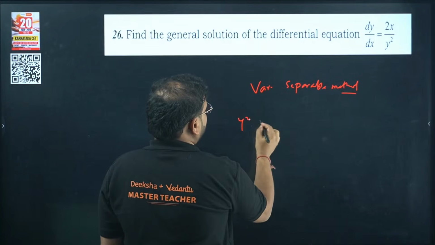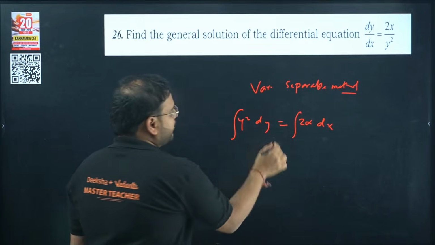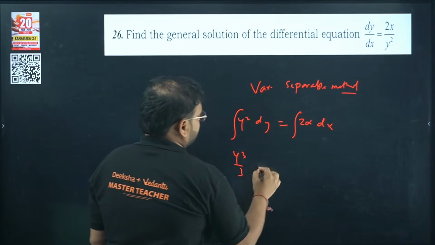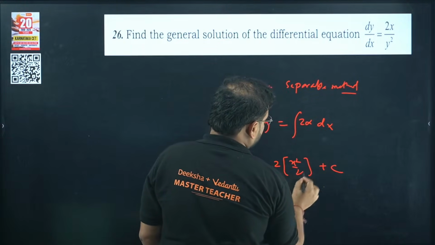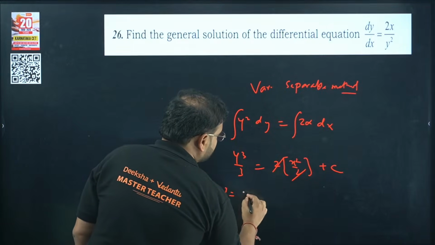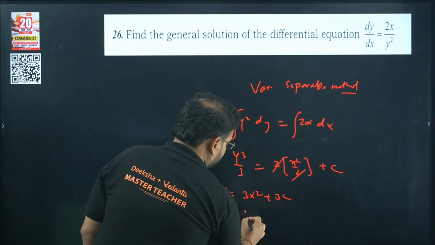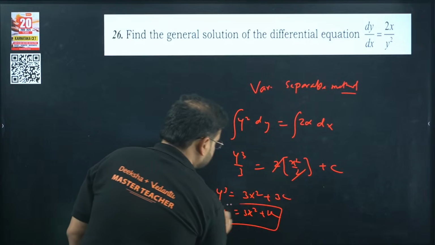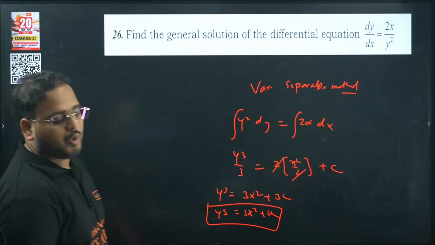So we get y square dy and 2x dx. Integrate, and you'll get the answer. This will be y cube by 3, and this will be 2 times x square by 2 plus c. 2 cancels. Now if you move to this side, you get y cube equals 3x square plus 3c. Something like this can become 3x square plus k. That is my answer. Check. y cube equals 3x square plus k. Okay.